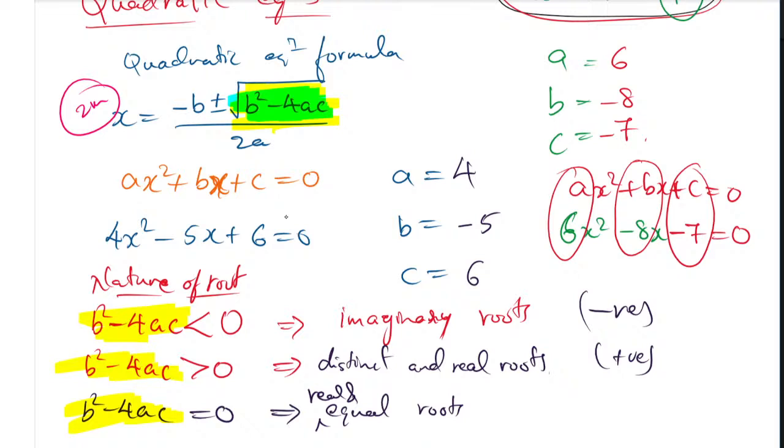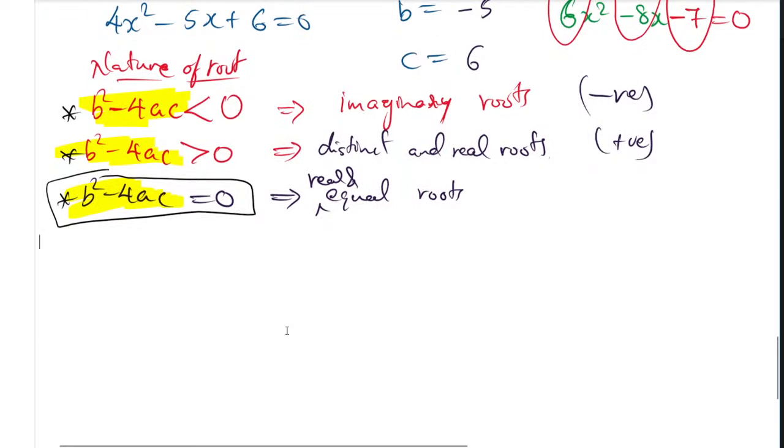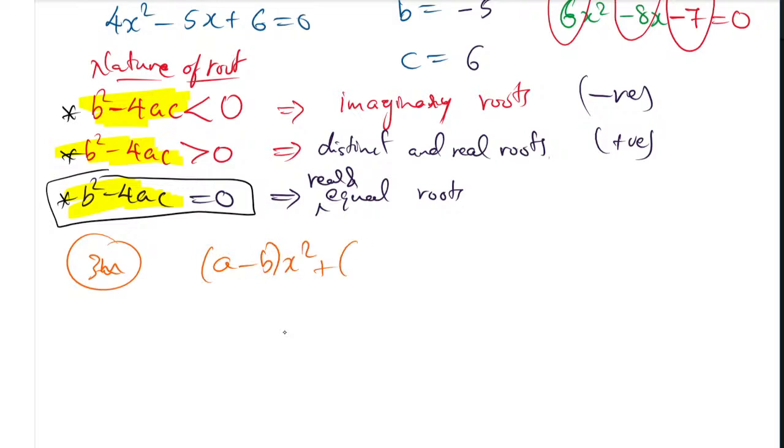In these three types, you concentrate here. One is very important, that is b square minus 4ac equals 0. Why is it important that b square minus 4ac equals 0? Several questions will be asked for 3 marks. How the question will be, we will discuss in the further class. They will give you like this: a minus b into x square plus b minus c into x plus c minus a is equals to 0.